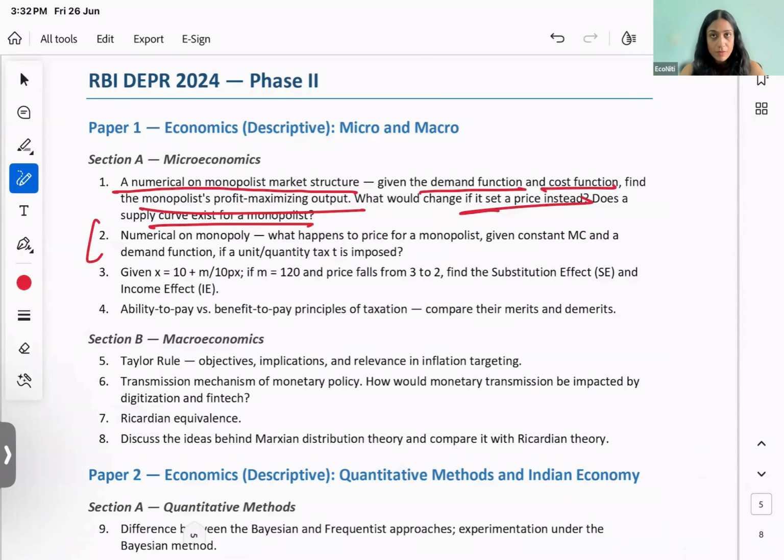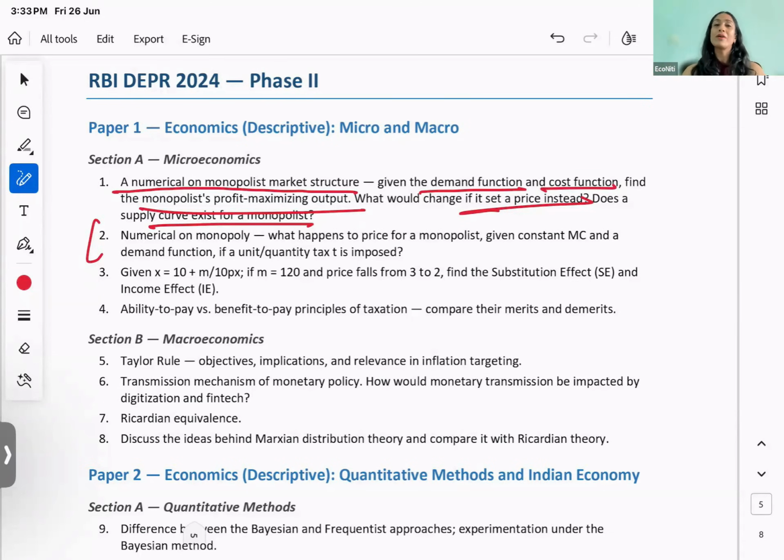Nothing. Remember, for a monopolist, this is exactly the same question. Like a perfect competition, you are not given any price by the market. When you choose a quantity, you choose a price as well. For a given demand function, you're going to have a unique price. Similarly, for a given price, you're going to have a unique quantity. Right? So it doesn't matter what you choose.